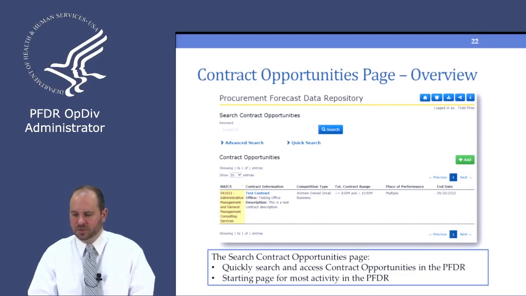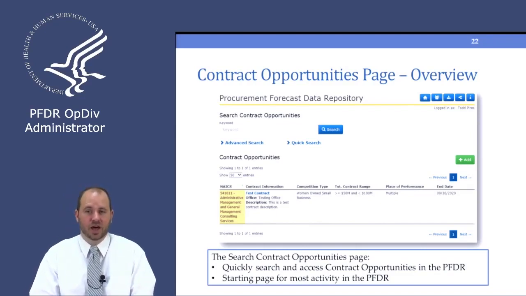On our contract opportunities page, you'll see at the very top we've got a keyword search, which works very much like Google. There's also a link there for advanced search and quick search. Below that we show how many entries are actually in the system, and the ability to change how many entries are shown at one time. You'll see that little box that says show 50 entries. You can change that to be 10, 25, 50, or 100.